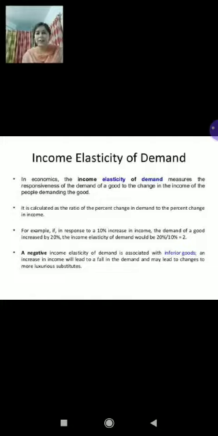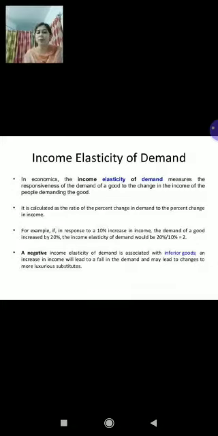Fine. Second, income inelastic. Children, if the percentage change in quantity demanded is smaller than percentage change in income, that is, it will be less than unitary, and the demand for the commodity is said to be income inelastic. Yes, the concept remains the same, elastic and inelastic, but the reason here is just changing, that is income. Coming to the last degree of positive, that is unitary income elastic.